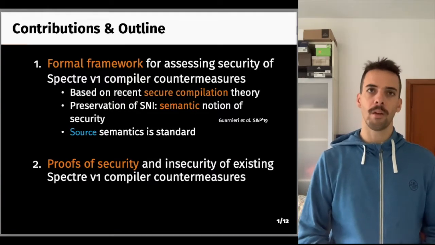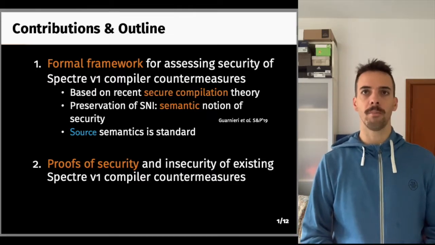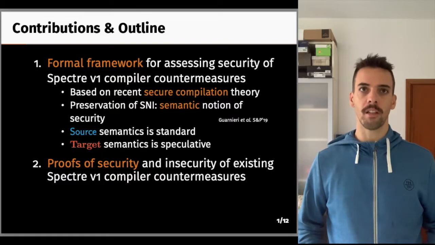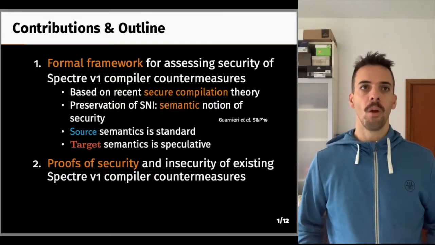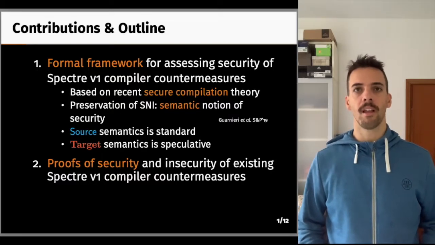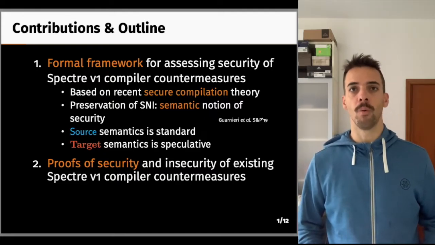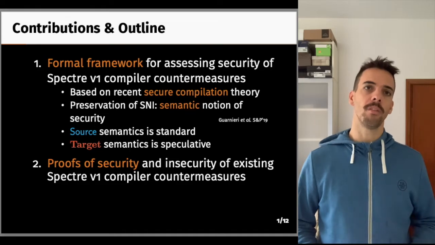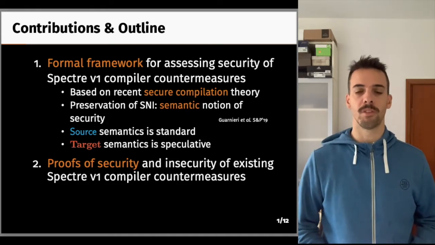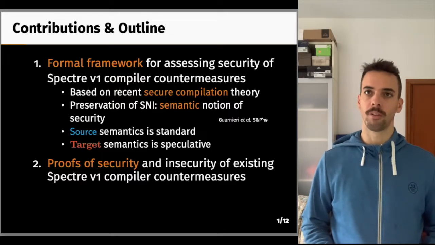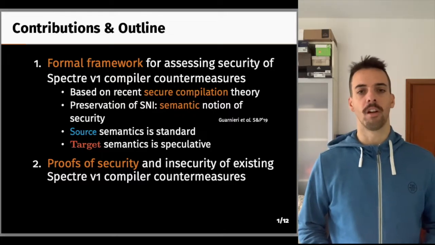Concretely, the source language of our compiler models is a standard imperative language. Unlike the source language, the target language is not standard and it has a speculative semantics, which is a kind of operational semantics that models speculation. And in this paper, since we focus on Spectre v1 countermeasures, the speculative semantics models branch predictor mis-speculation. Notice that throughout the talk, we'll use color blue for the source language and color red for the target one.